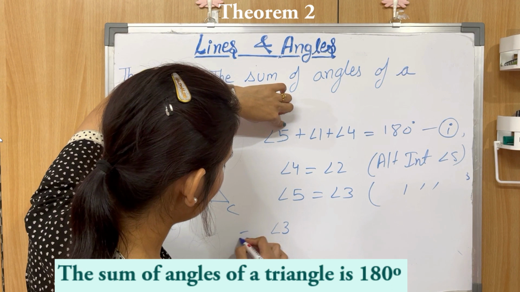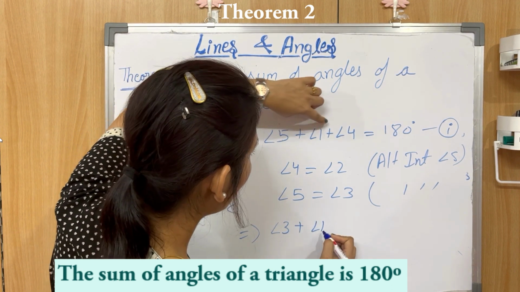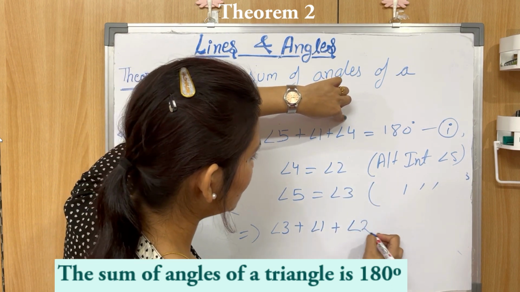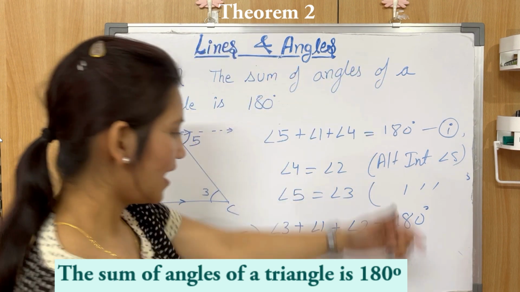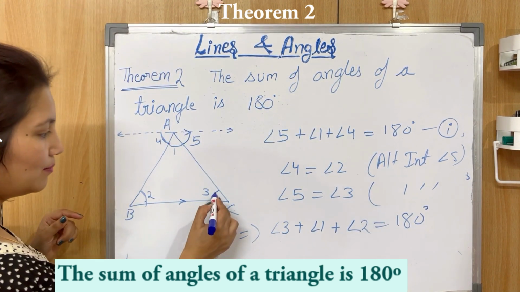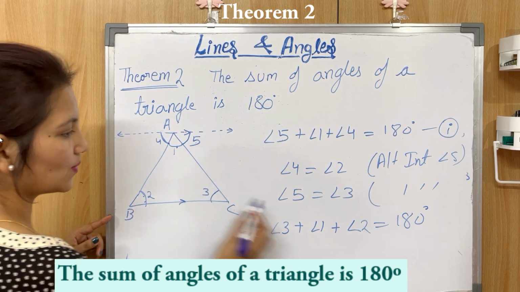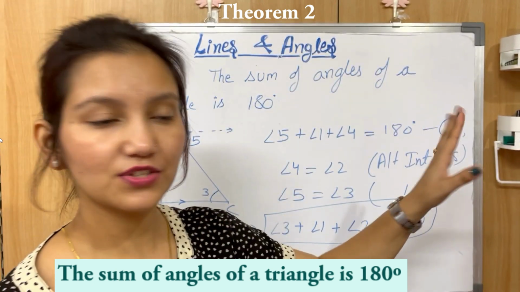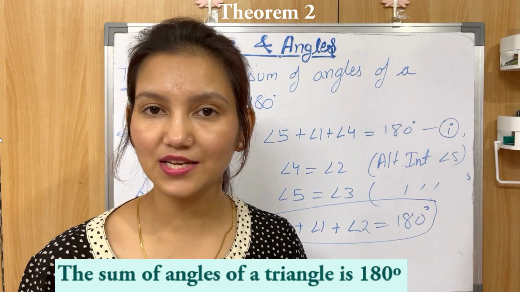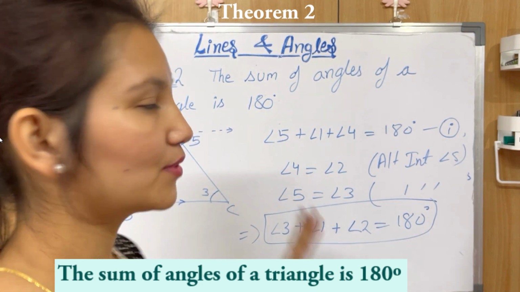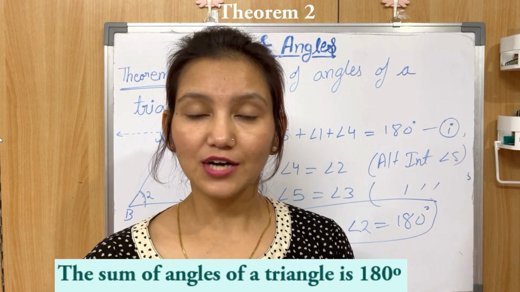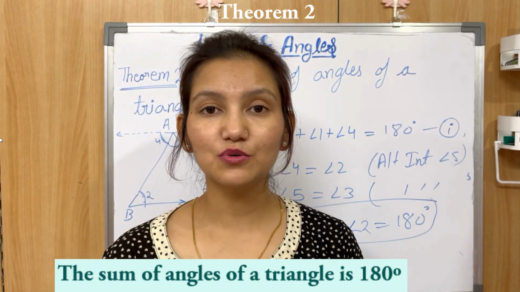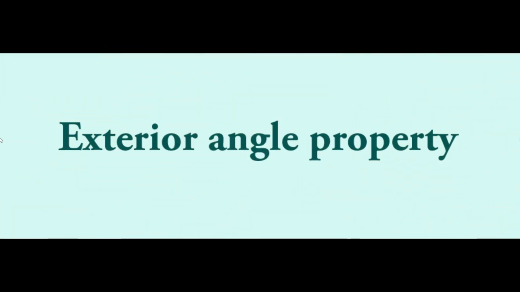So we can write angle 3 plus angle 1 plus angle 4. Angle 4 is equal to angle 2. So in place of angle 4, we can write angle 2 is equal to 180 degree. And what is it? Angle 3 plus angle 1 plus angle 2 is 180 degree. So this is proved, right? The statement of the theorem is proved. The sum of all these three angles of a triangle is 180 degree. So we have proved the angle sum property of a triangle, that all the three angles of a triangle sum up to 180 degree. Clear? Okay, now let's move to the last theorem of the day of this chapter.